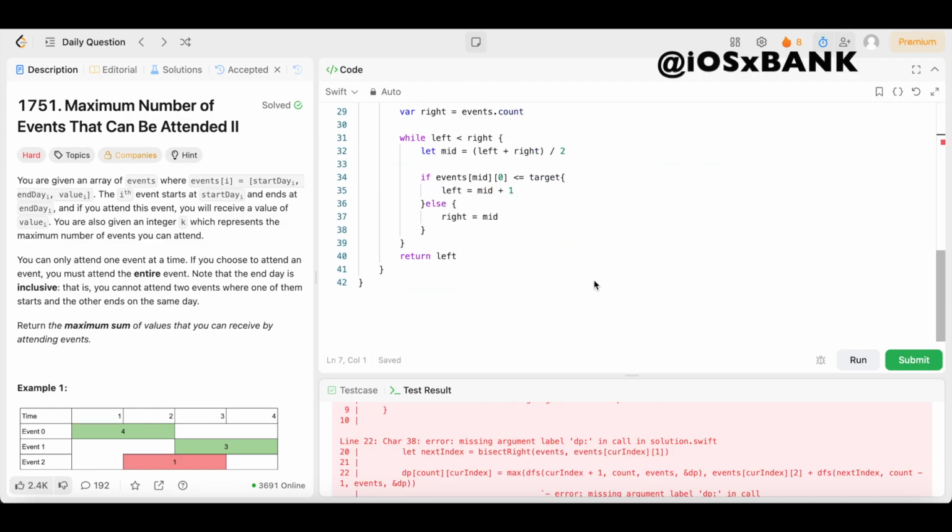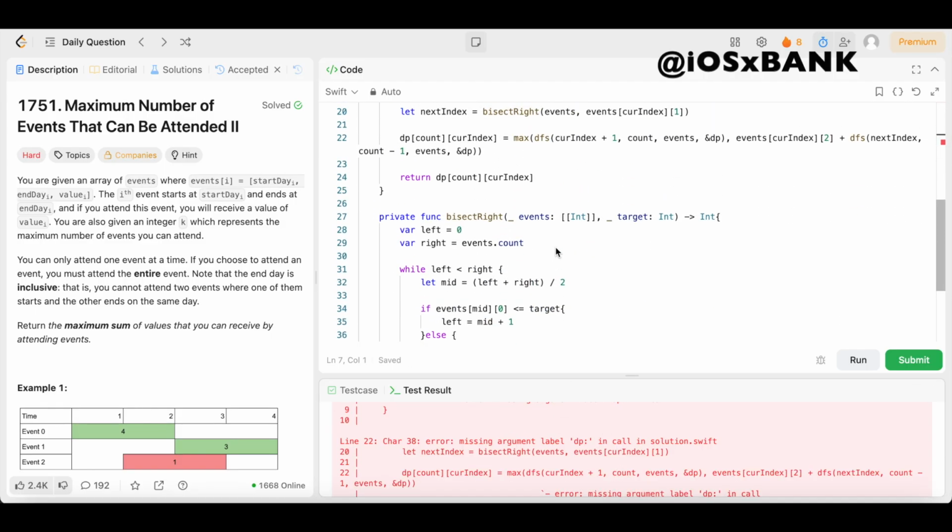Let me see. Let's say on line 22, missing argument, line 22.